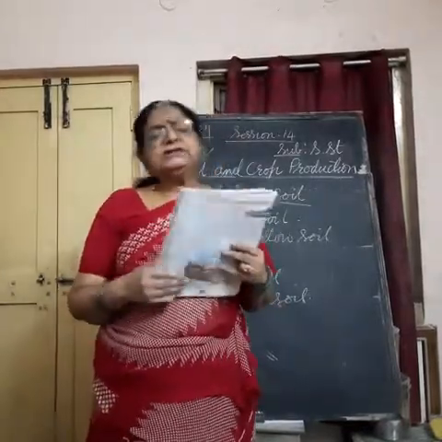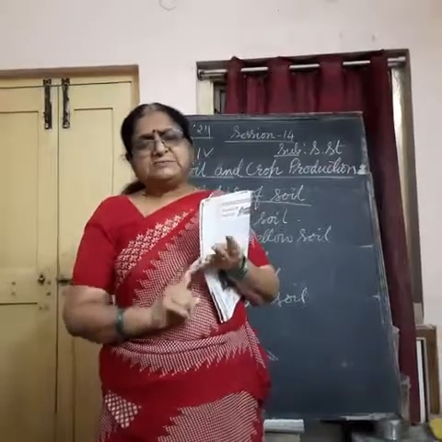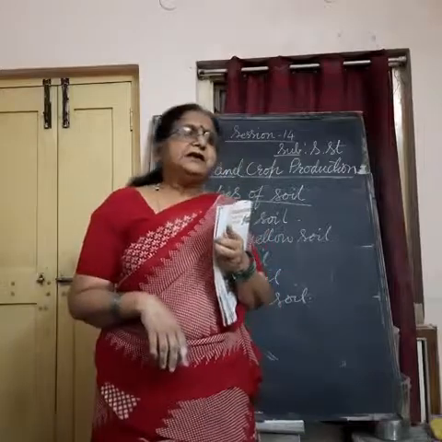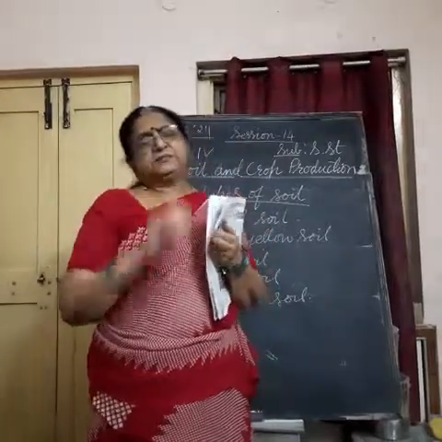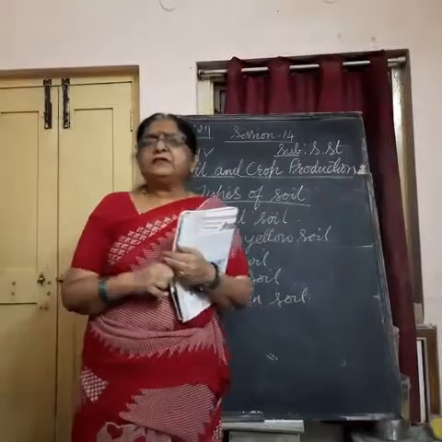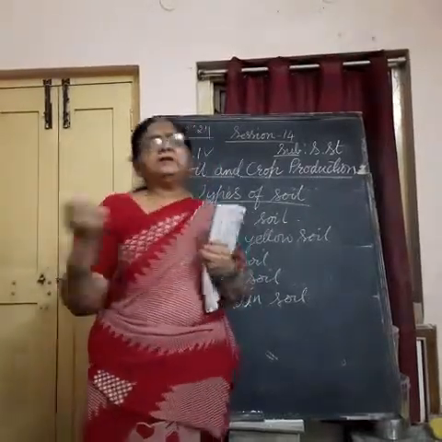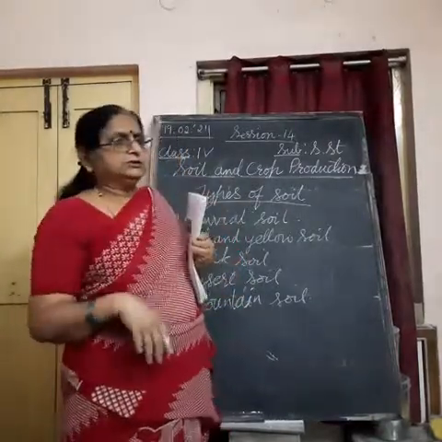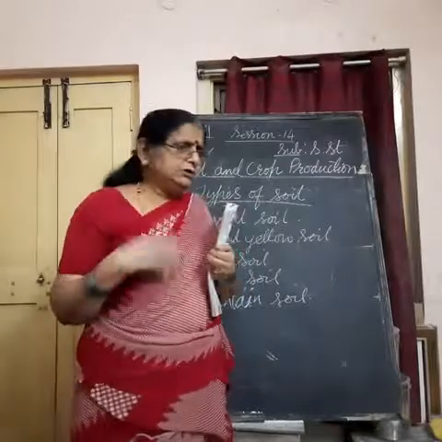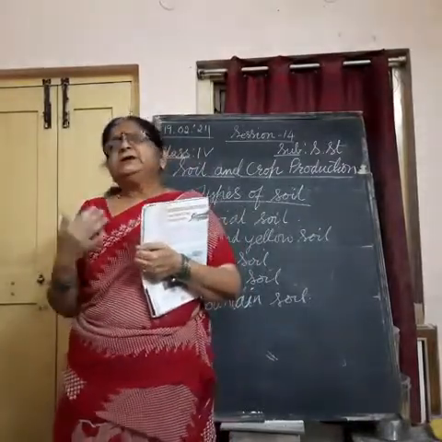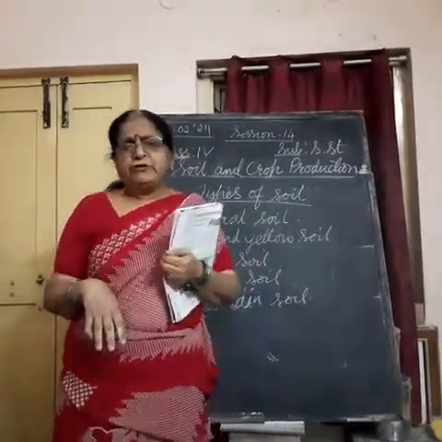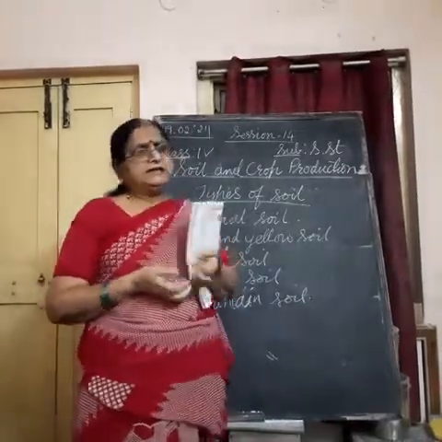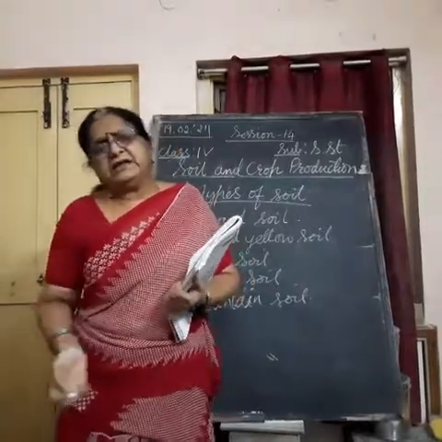This soil is found mostly in the Satluj basin, Ganga basin, Brahmaputra basin and in the delta area in the eastern coastal plain. I explained about it yesterday. Understand? They are fertile lands. These lands became fertile because of alluvial soil. So, this alluvial soil is very important for the growth of crops. Wherever you find alluvial soil, that is very fertile land.